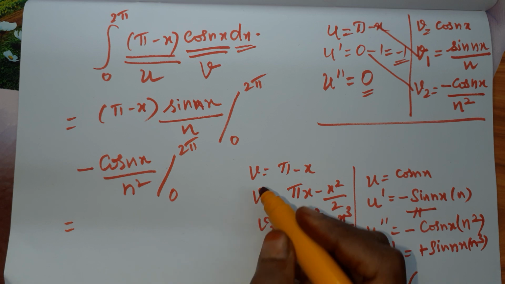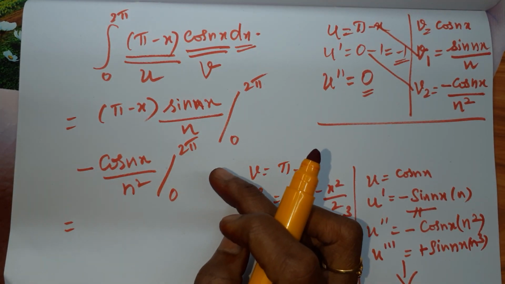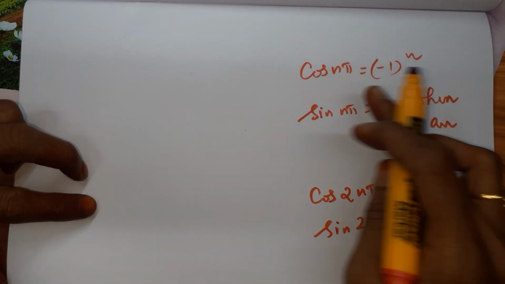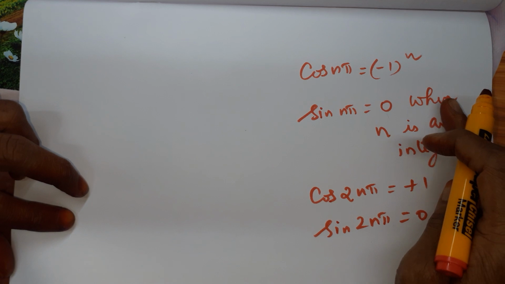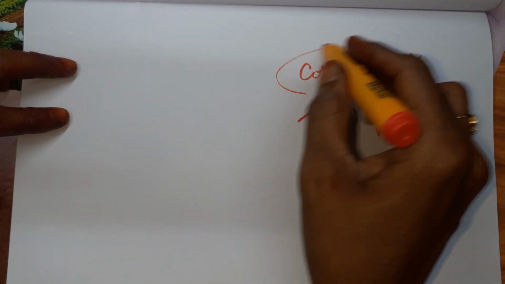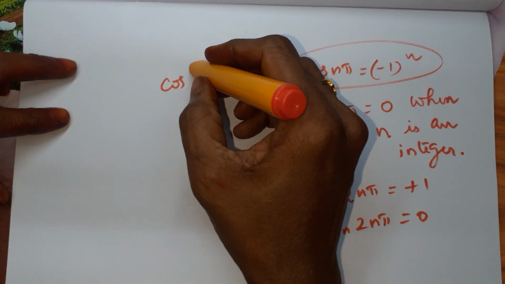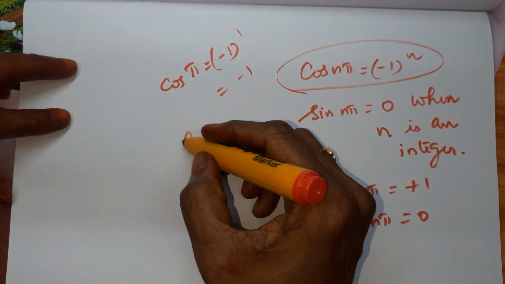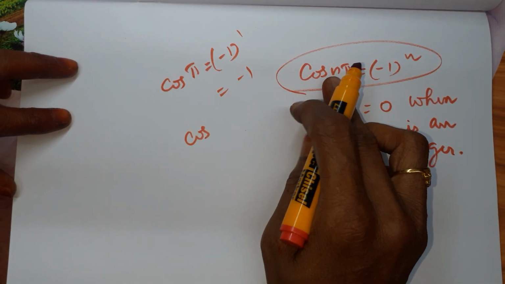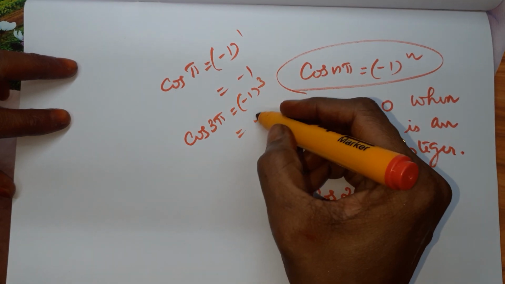Now we have to apply the limits 2 pi and 0. We know that cos n pi is minus 1 power n, and sin n pi is 0 when n is an integer. For example, if I take n as 1, cos pi is equal to minus 1 power 1, so it is minus 1. When I take n as 3, cos 3 pi is minus 1 power 3, which is minus 1.